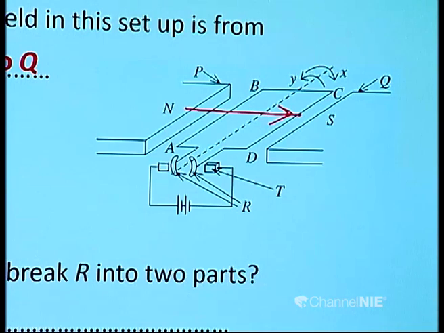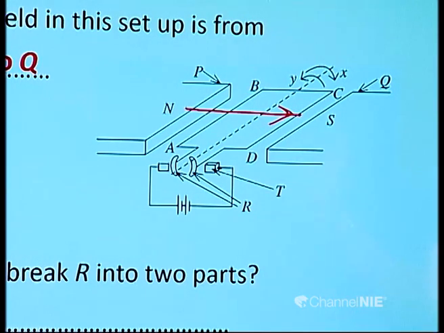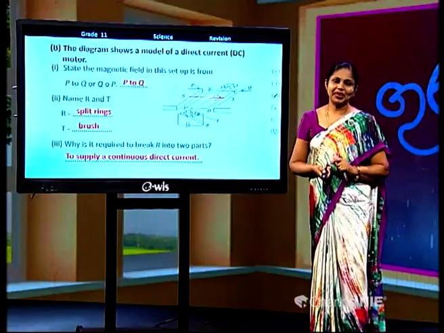Name R and T. Both R and T belong to the commutator. R are split rings, T are carbon brushes. Why is it required to break R into two parts, children? It is to supply a continuous direct current.